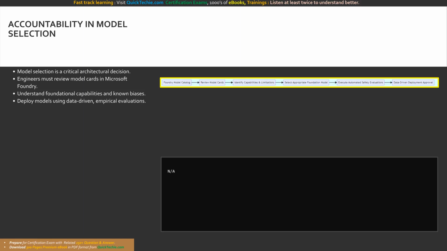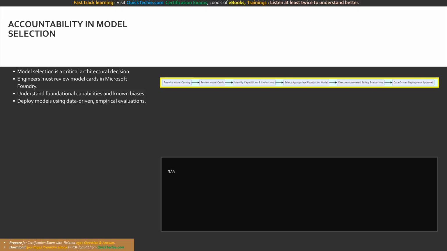Furthermore, accountability demands rigorous, quantitative testing. You must mathematically prove that your AI system behaves reliably and safely before it interacts with real users. This involves systematically evaluating the model using both standard natural language processing metrics like accuracy and F1 scores, as well as utilizing advanced AI-assisted evaluators to measure groundedness, coherence, and fairness across different demographics. By intentionally subjecting your models to adversarial inputs, you generate the empirical evidence required to justify deployment. An accountable organization maintains permanent records of these evaluation scorecards at all times.